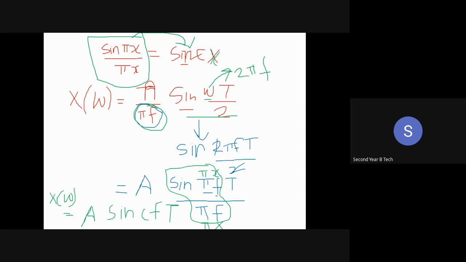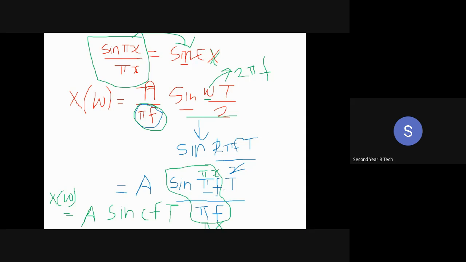So now I have just checked that the same thing we are getting here, sine pi x, यहाँ पे x की जगह पे हम लोग f consider कर रहे हैं. Okay, so this means that now I have represented my sine signal in this form. When I have represented my sine signal in this form, I can convert this into the sinc form. So this complete equation, sine pi f whole divided by pi f, is replaced with sinc x.